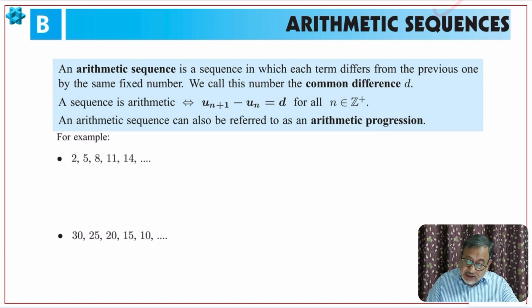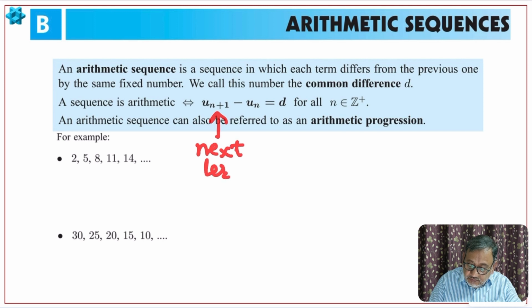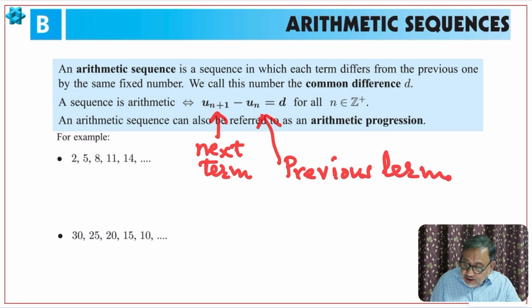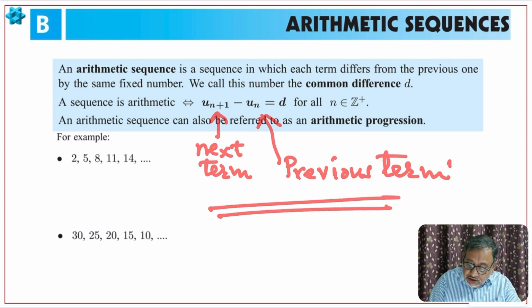Okay, what is arithmetic sequence? Arithmetic sequence is a sequence where there is a constant difference. Constant difference is called common difference, denoted by D. So if a sequence is arithmetic, it implies Un plus 1 minus Un will be D. Un plus 1 means next term, and Un is the previous term. So next term minus previous term should give you D.